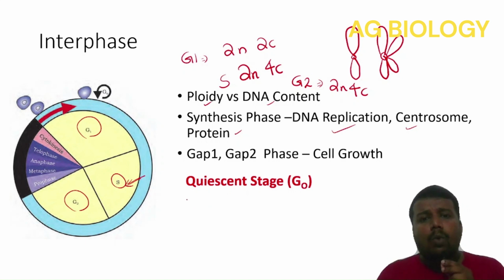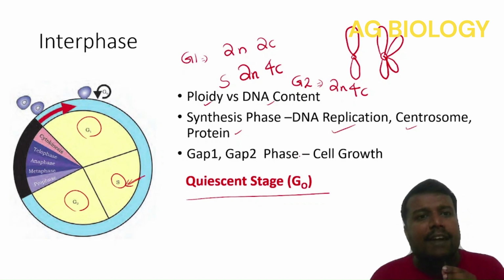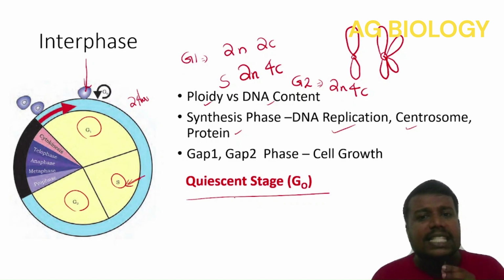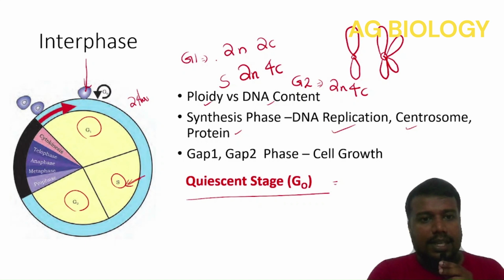So then, what is quiescent state? We already said not all cells divide at the same rate or in 24 hours. There are some cells like heart cells, they divide very rarely. So when there is a need of repair, these cells divide. So these cells are in kind of an inactive state. From G1 phase, they exit and come into an inactive gap phase, which is known as G0 phase or quiescent state. So here the cell is metabolically active, but it is not proliferating.